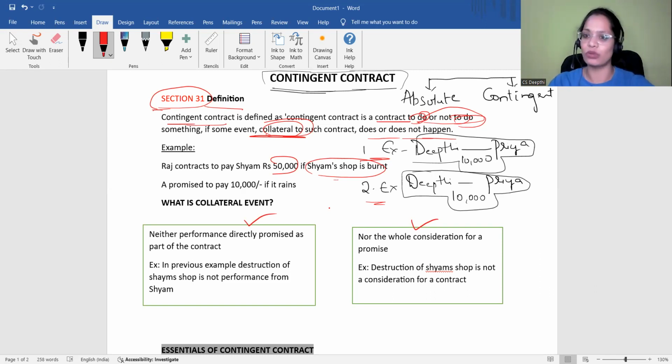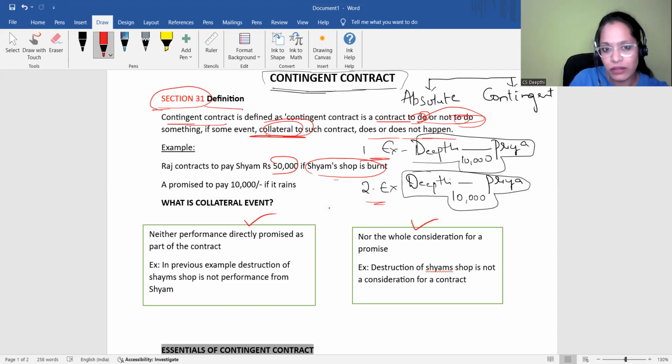And this is collateral also. Collateral means which is secondary, which may or may not happen. Between me and the insurance company, we already have a contract that I'm going to pay insurance premiums every month or every quarter, right? So the insurance company has an obligation to repay that money only if my mobile gets damaged. So damage of the mobile phone is a collateral, a secondary, an incidental contract. Only if it happens, the obligation on the insurance company to pay a lump sum arises.